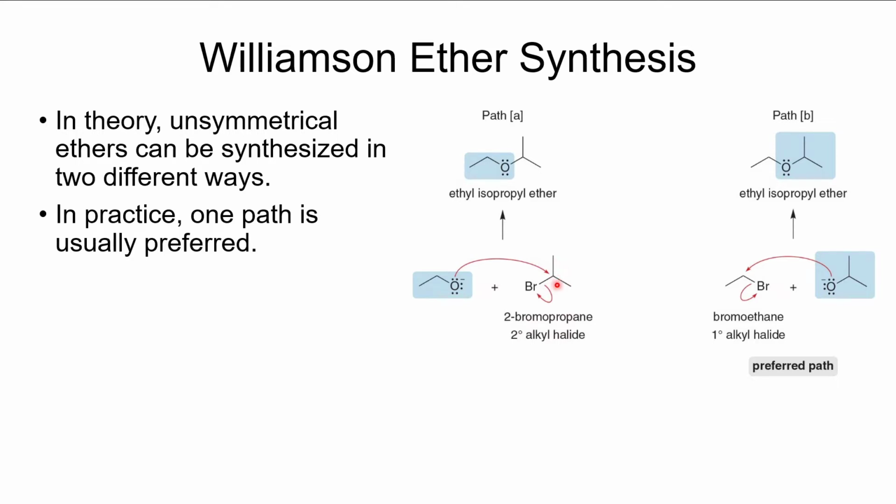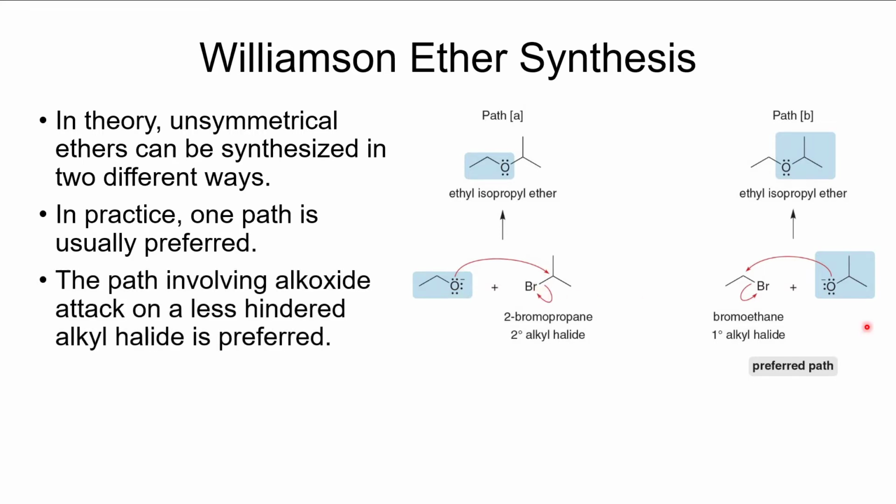And yes, we can do an SN2 reaction with that and get this as our product. However, the secondary alkyl halide is a little bit slower of a reaction than is ideal for our SN2 reaction. And it also has the possibility of doing an elimination with that reaction.